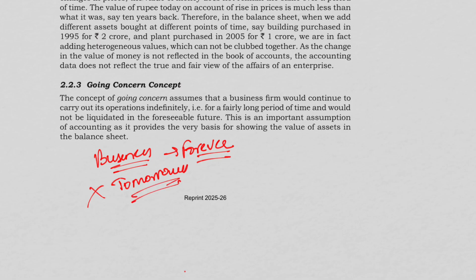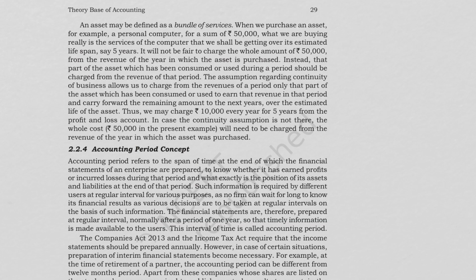Okay, so why is this important? Because we know asset valuation depends on this. Now, an asset may be defined as a bundle of services. When we purchase an asset, for example, a personal computer for a sum of rupees 50,000, what are we buying? What we are really buying is the services of the computer that we are going to get over its estimated lifespan of 5 years. It will not be fair to charge the whole amount of 50,000 from the revenue of the year in which the asset is purchased. Instead, that part of the asset which has been consumed or used during a period should be charged from the revenue of that period.